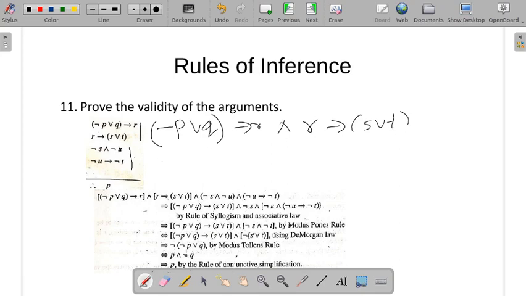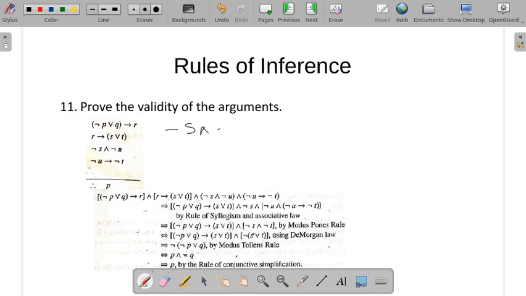Straight away, by the rule of syllogism, negation (P or Q) conditional (S or T). So this is a straightforward rule of syllogism. The second one we will see; I have just broken it down so that it's easy.